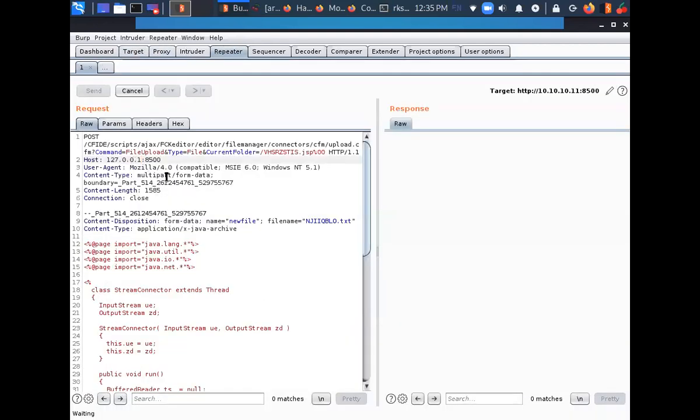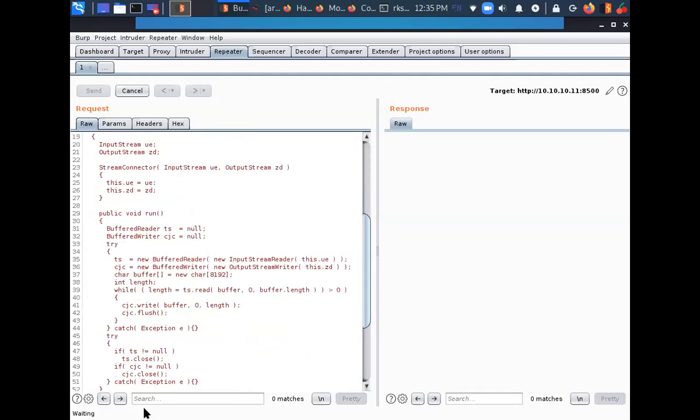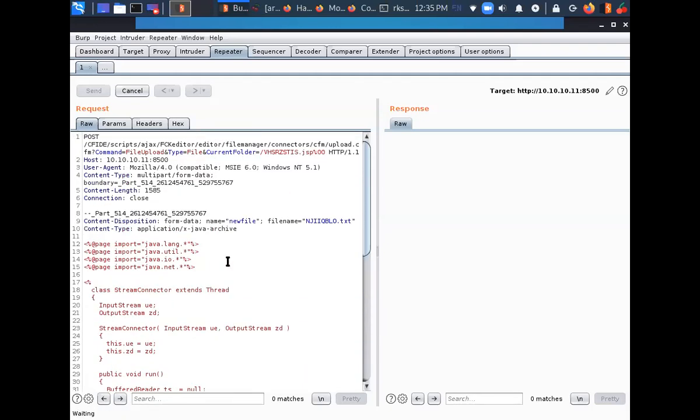Let's do one thing. Let's change the IP address here to 10.10.10.11. And it is still waiting for the response. This target machine is really very slow. Let's click on cancel. Let's try to send the request again.